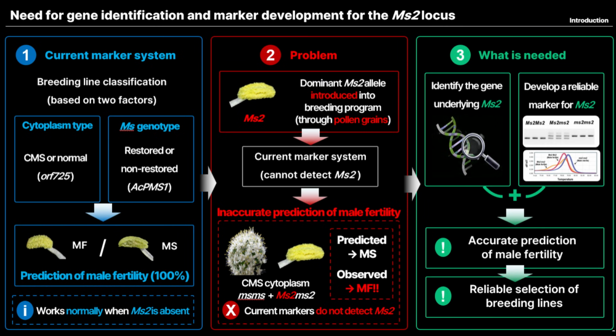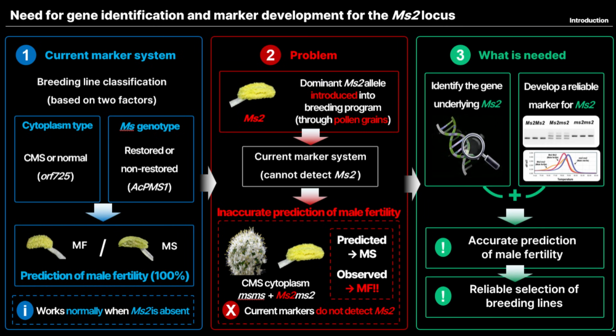Finally, we found that the stability of MS2-mediated fertility restoration depended on the cytoplasmic background. In onions with CMSS cytoplasm, the dominant MS2 allele partially restored male fertility. Pollen viability assays and electron microscopy revealed that many pollen grains were non-viable. Notably, partial male fertility was also observed in some CMSS plants carrying dominant alleles at both the MS and MS2 loci. This pattern was consistently observed over 5 years.